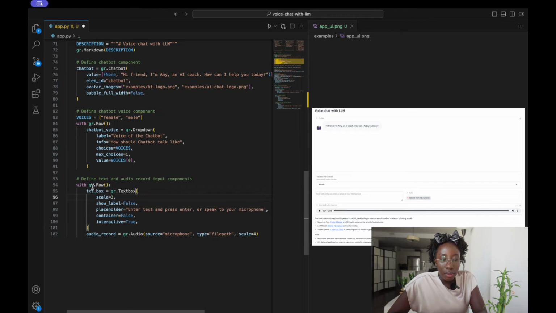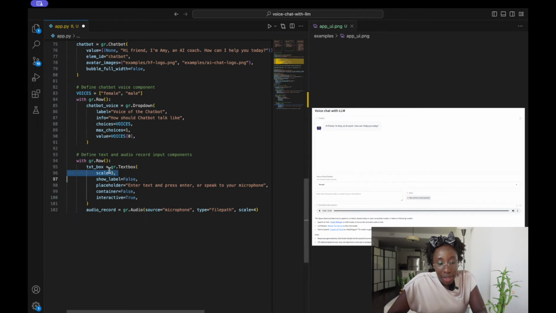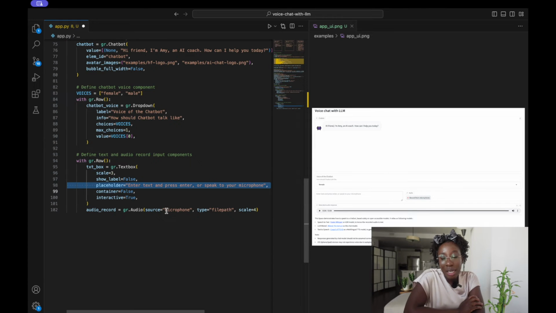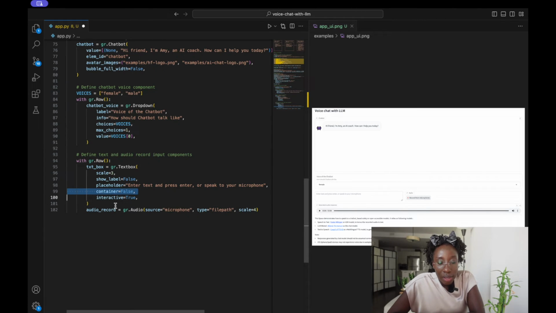So what we're doing here is we will initialize a text box. We will call a gradio.textbox component. Set our scale to 3. We don't want any labels on that. And then we'll add some placeholder text. Here we're saying, okay, enter text and press enter, or speak to your microphone. And then we set the container as false and interactivity to be true.